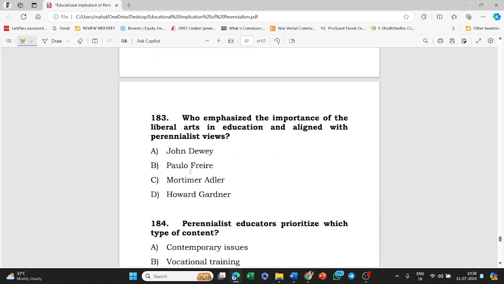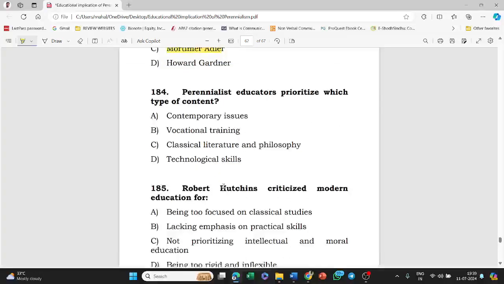Next, who emphasized the importance of the liberal arts in education and aligned with the perennialist view? Dewey, Paulo Freire, Adler, Gardner. The answer to this question is option C, that is Adler.